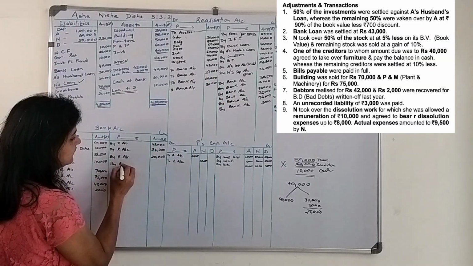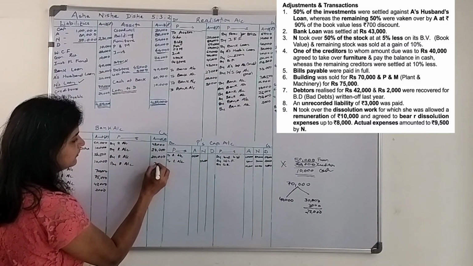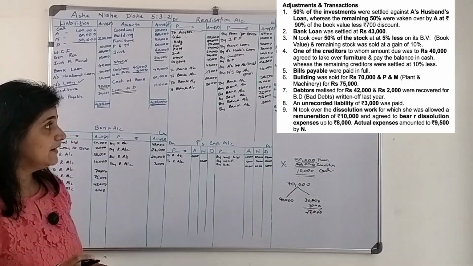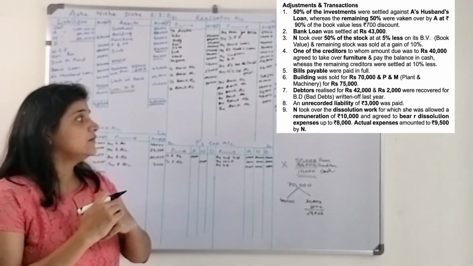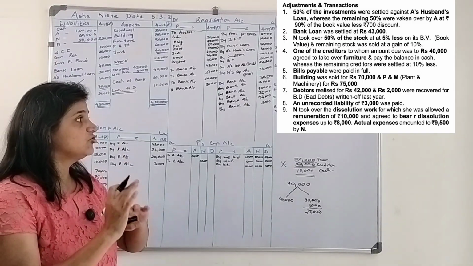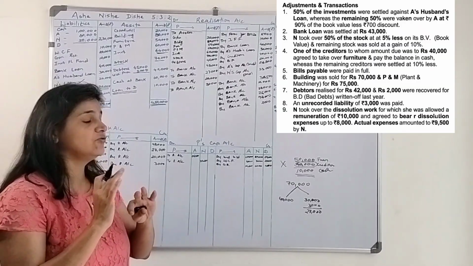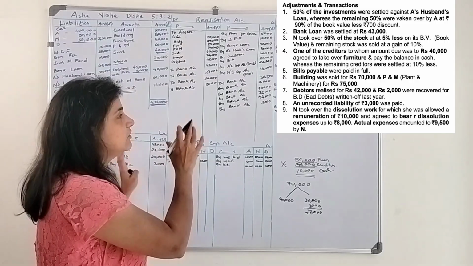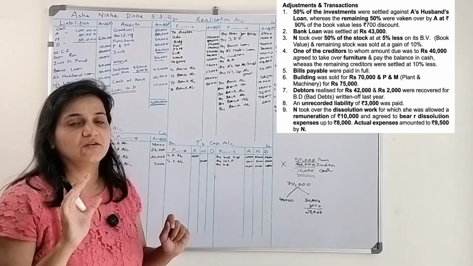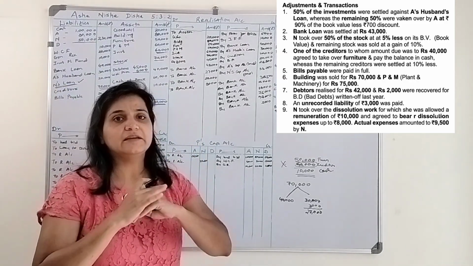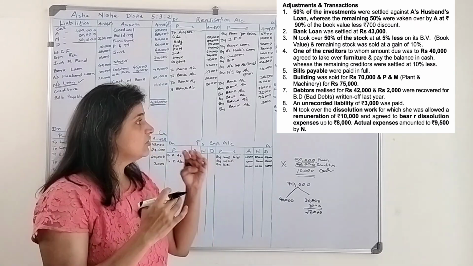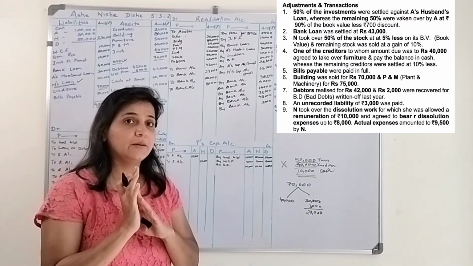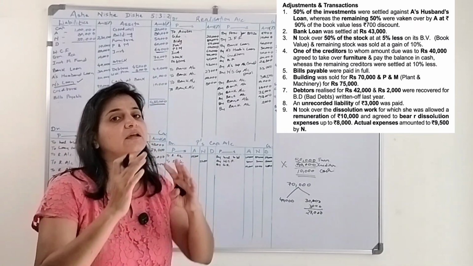By realization account, this is an unrecorded liability. Next, N took over the dissolution work for which she was allowed a remuneration of rupees 10,000. One of the partners says, okay, I will take all the work of selling the assets and all these things, and for that I need a remuneration. So the remuneration is being paid to whom? To the partner.